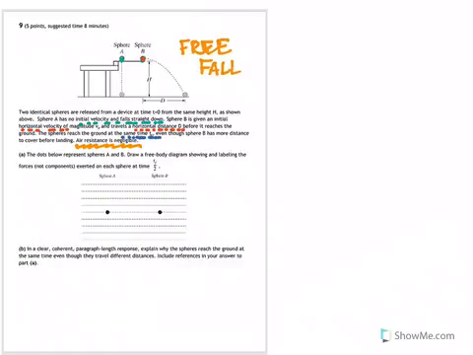So, the dots below represent spheres A and B. Draw a free body diagram showing and labeling the forces, not the components, exerted on each sphere at time t final divided by 2. In other words, halfway through time. Basically, they're trying to ask you to think about, we're not talking about when it's right at the top, we're thinking about halfway down to the ground, how much time it takes.